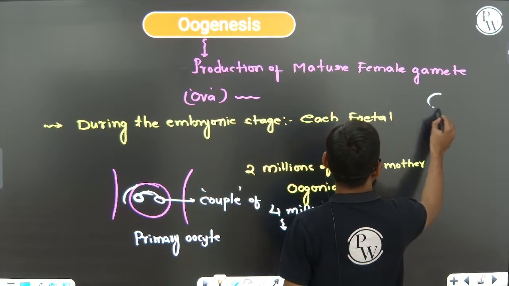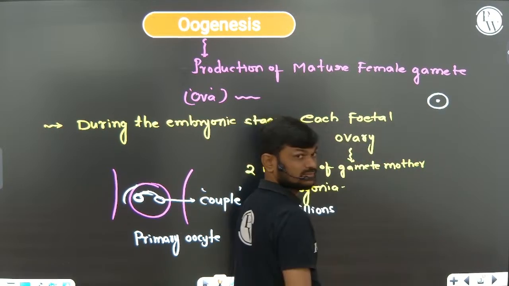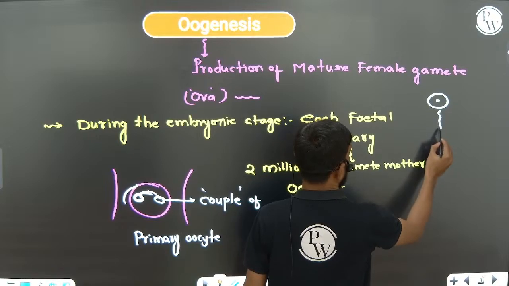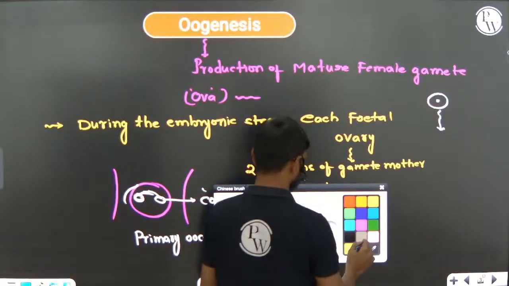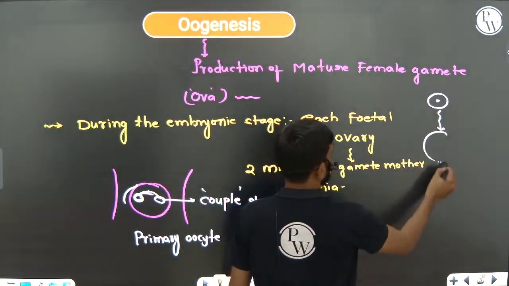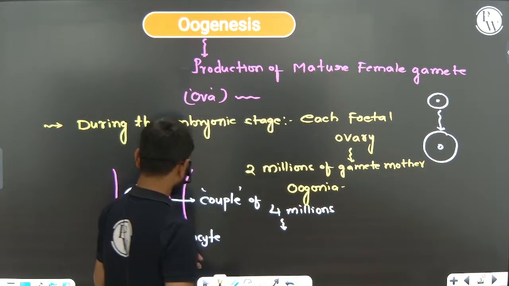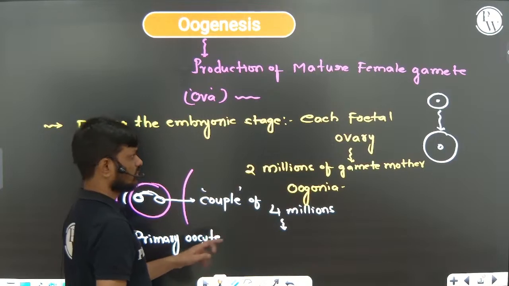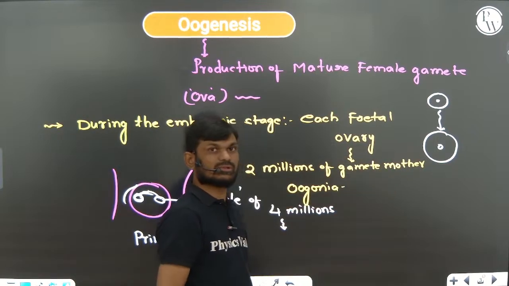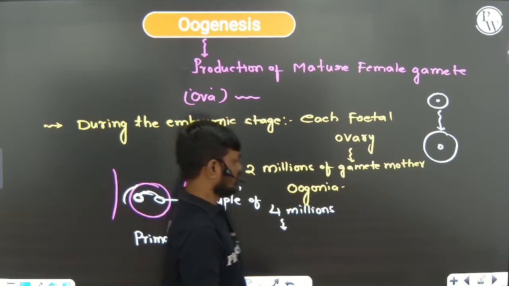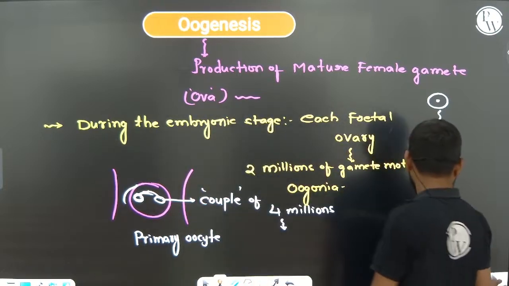Suppose this is an oogonia. The DNA content of the oogonia will increase and it will modify into a primary oocyte. This is called the primary oocyte, right?